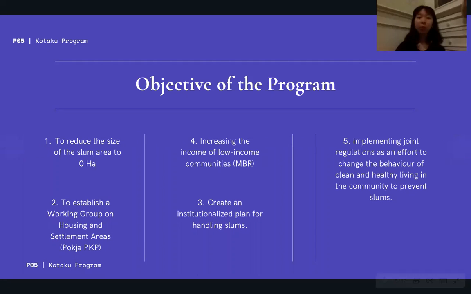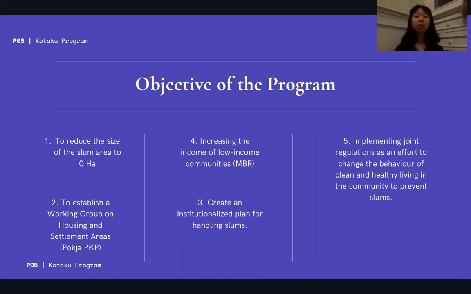So the objective of the Kotaku program is pretty simple. There are 5 main objectives. First is to reduce the size of slum area to 0 hectare. Second is to establish a working group on housing and settlement areas at the district and city level in dealing with slums that are functioning properly.